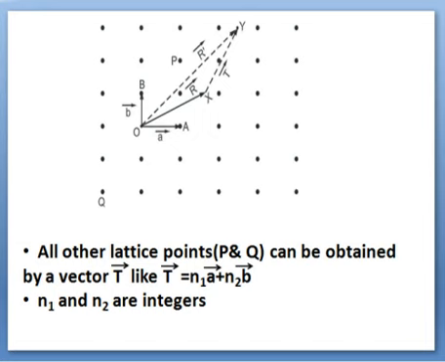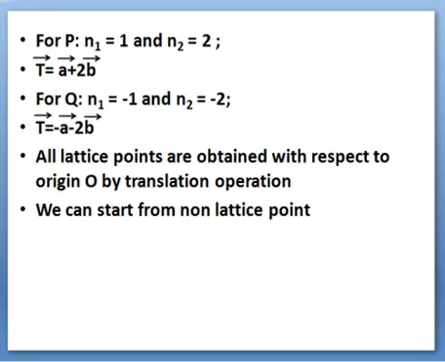Over here, for P, N1 and N2 are positive, while for Q they will be negative. For P, T can be represented as A plus 2B, because N1 is 1 and N2 is 2. And for Q, N1 is minus 1 because it is going towards the negative axis, and N2 is minus 2. So T will be minus A minus 2B.